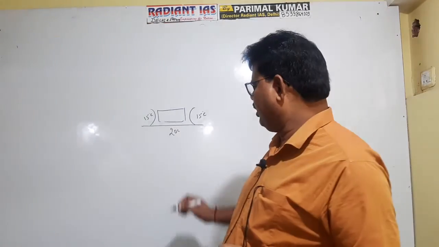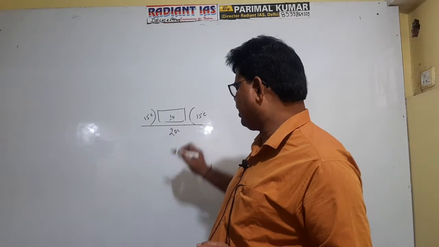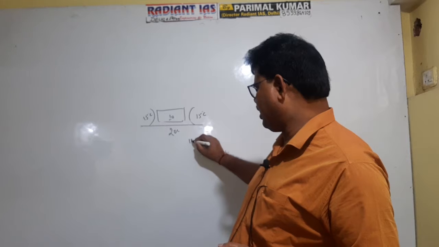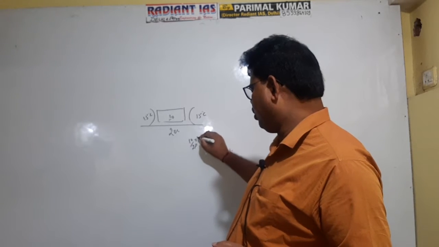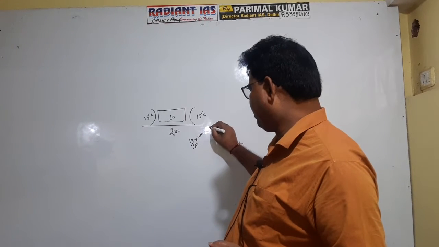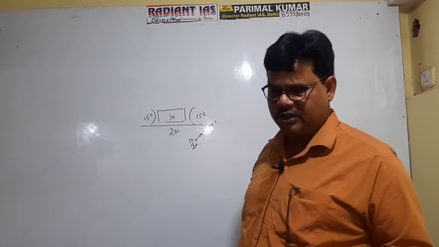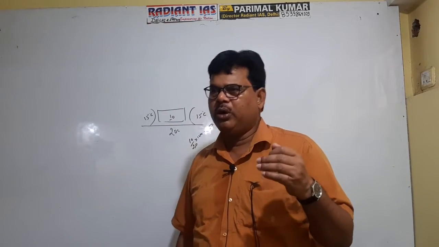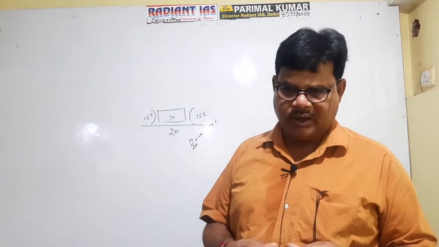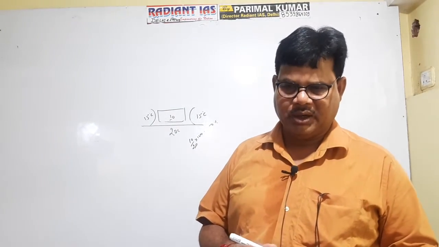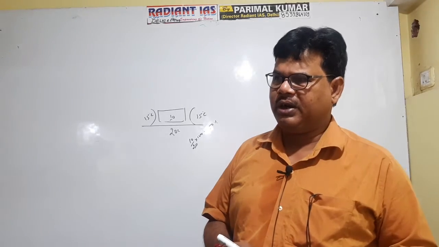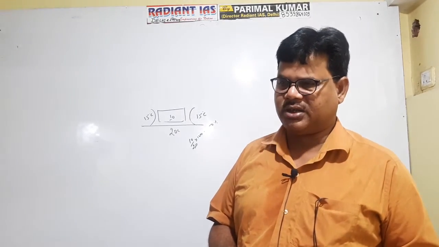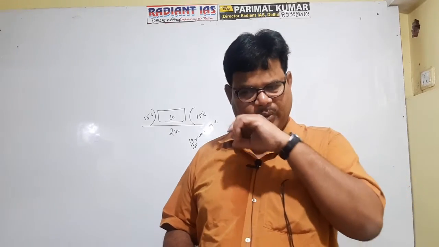Suppose this air contains 10 liters of water, so here the relative humidity is 10 upon 20 into 100, which is equal to 50%, and hence the air is unsaturated and it has the tendency to retain more water in the form of water vapor, because air can retain water in the vapor form, that is the gaseous state, up to a relative humidity of 100%.